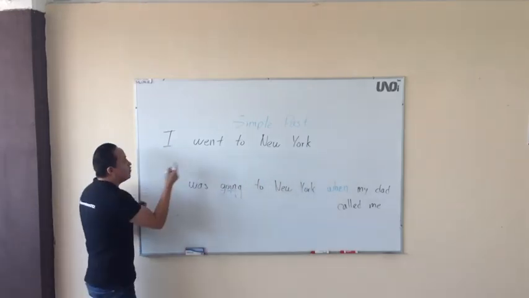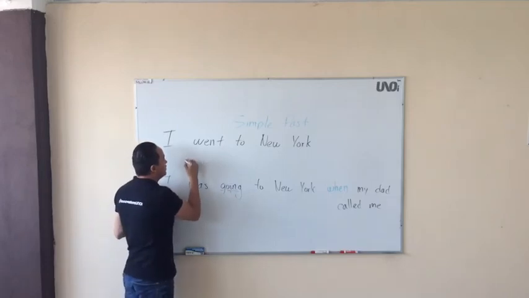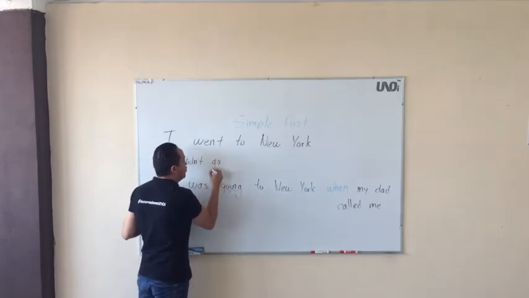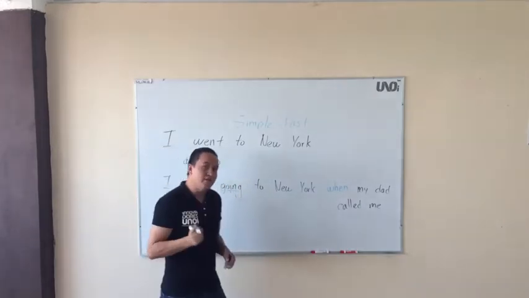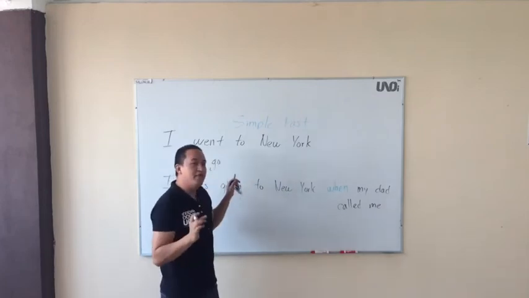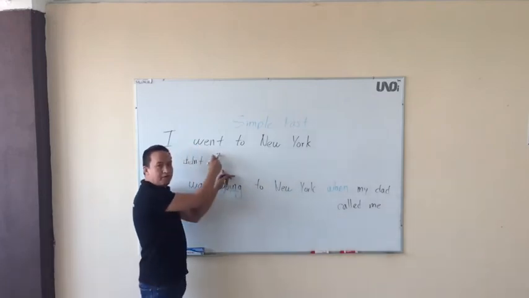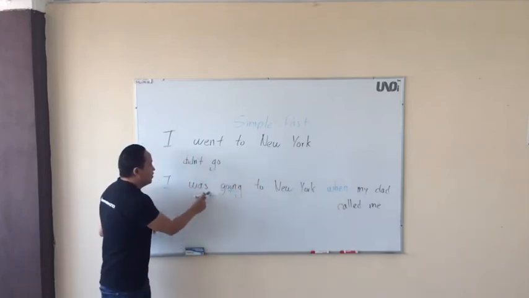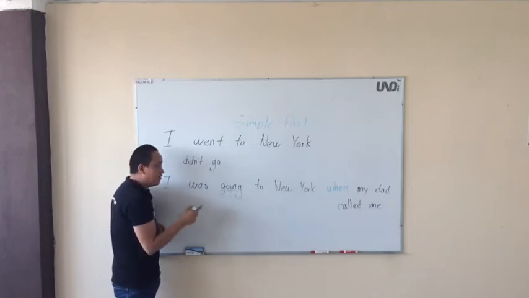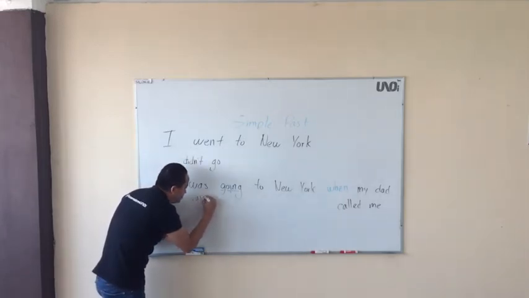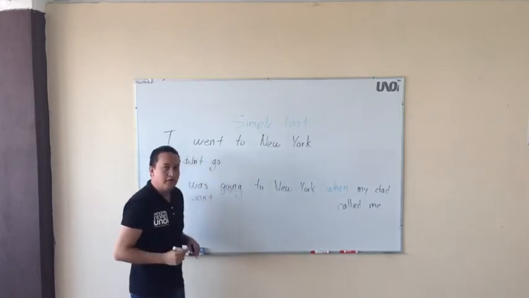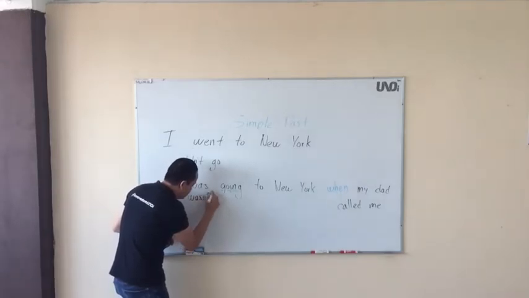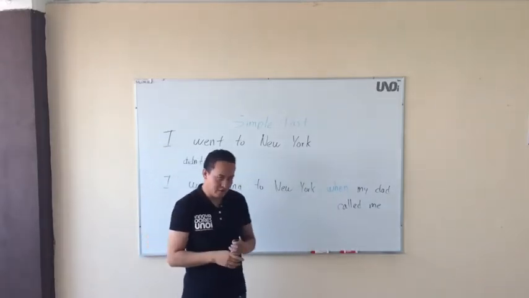For example, I went, what is the negative? I didn't go, right? So it's important that you know the verbs in simple form and the verbs in simple past, right? So I didn't go to New York. Now, I was going. What is the negative of was going? Wasn't. Right? I wasn't going to New York, right?